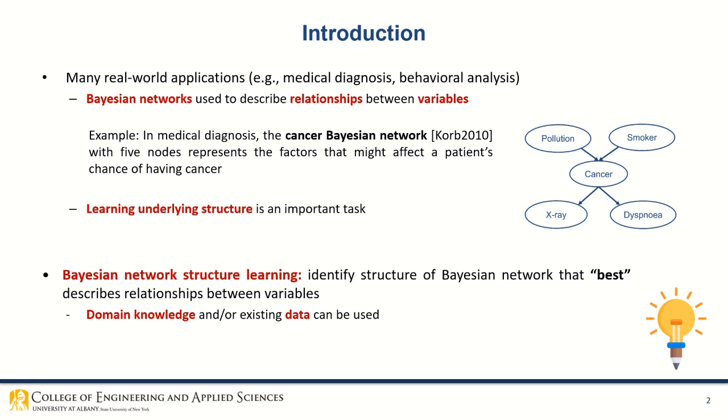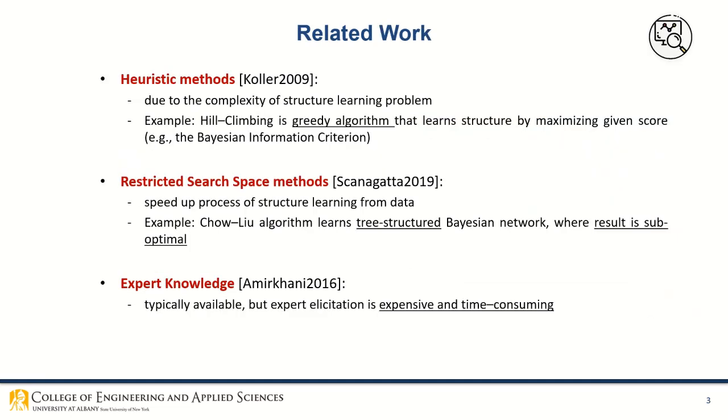Thus, an increased interest in Bayesian network structure learning has emerged, where the goal is to identify the structure of the Bayesian network that best describes the relationships between variables. In this context, domain knowledge and our existing data can be used to learn the structure of the Bayesian network. Now I am going to briefly describe related work.